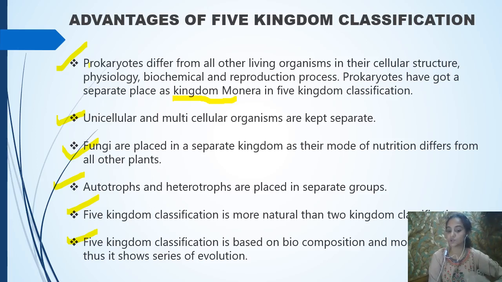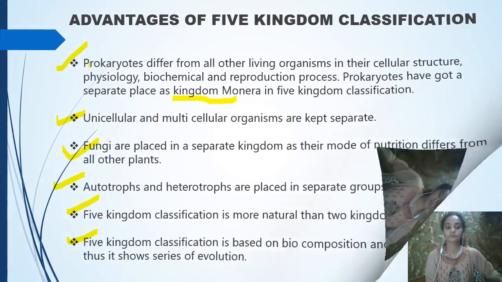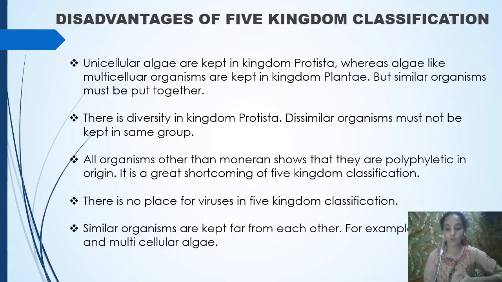What you can say actually, these are the rectification of the previous type of classification. So we can call these the advantages of R.H. Whittaker's 5 kingdom system of classification. Now let's see, now come to the disadvantages.